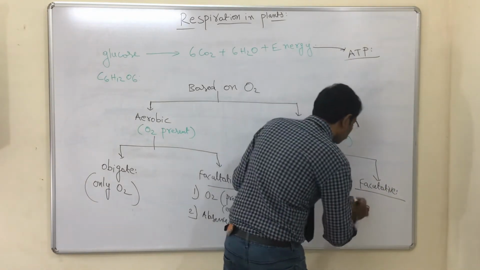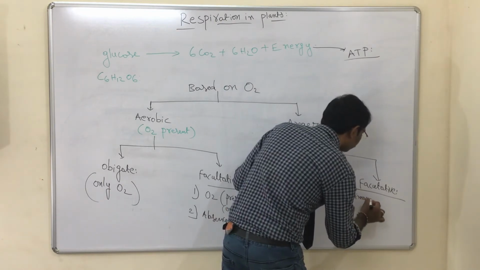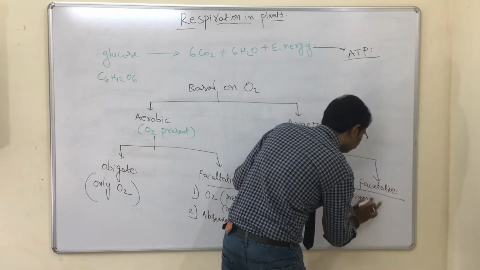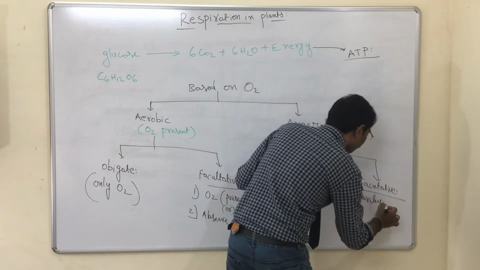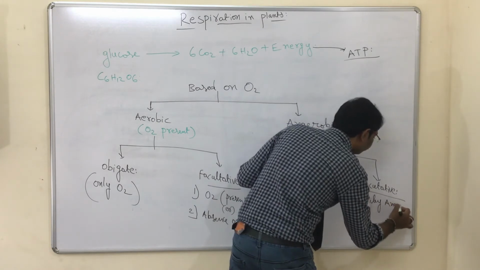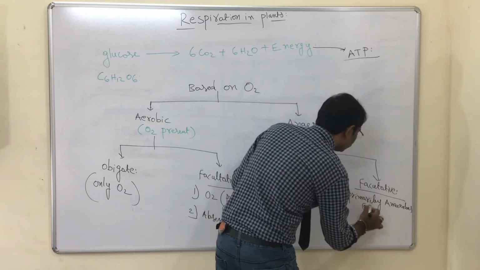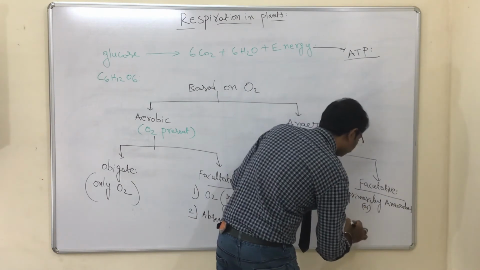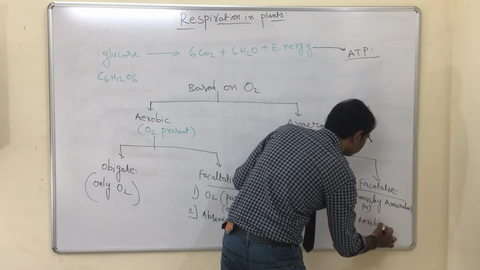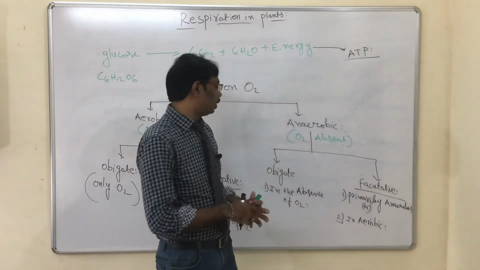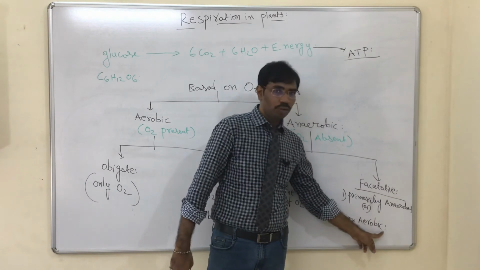facultative anaerobes. Facultative anaerobe means primarily it is an anaerobe, but it can survive in the presence of aerobic conditions also.